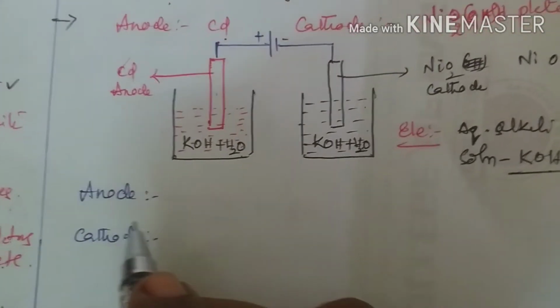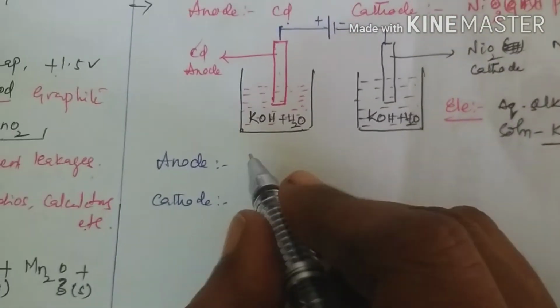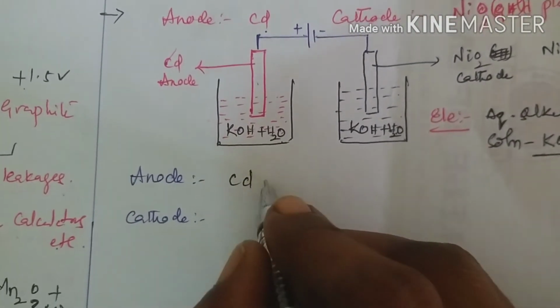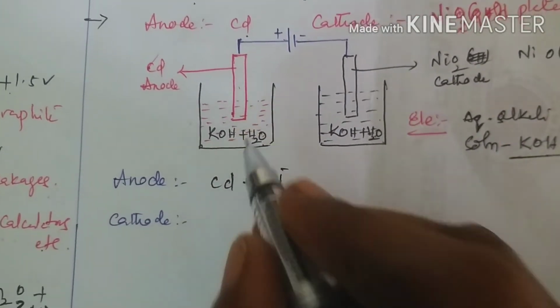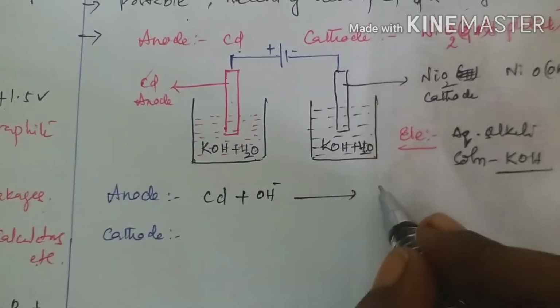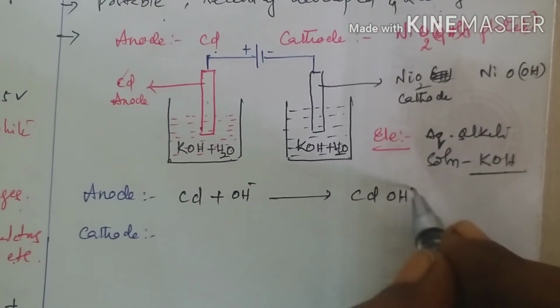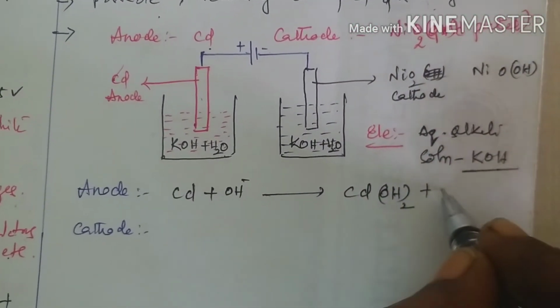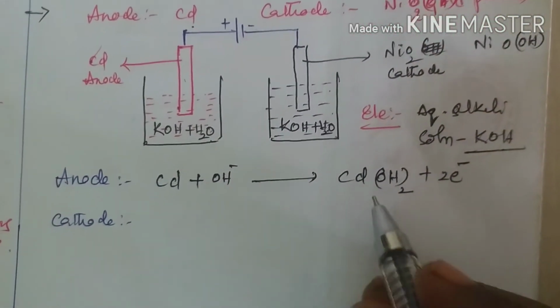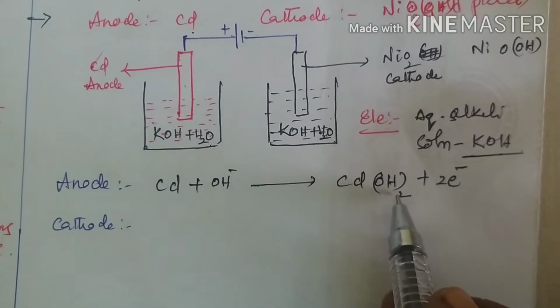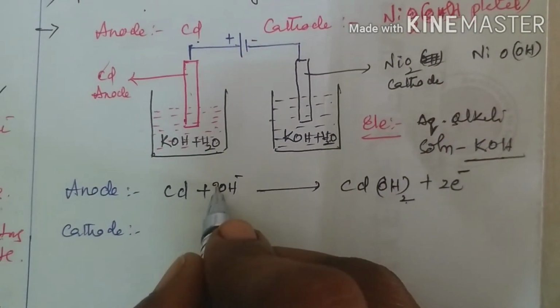Now coming to the anodic reaction. Here cadmium accepts the hydroxyl ions from the electrolytic solution and produces cadmium hydroxide along with the liberation of 2 electrons. Now check the balance. How many hydroxides are here? 2 hydroxides. Now put 2.